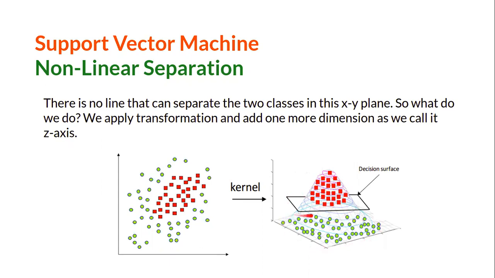So your hyperplane now can separate the red point and the green point. So there is no line that can separate these two classes in the XY plane. So what we do, we have to apply the transformation and add one more dimension, the Z axis. The kernel trick is used to rotate 2-dimensional space to 3-dimensional so that a class can be linearly classified. Here you cannot classify with a single line, but now you can see this plane looks like a single line if you put your eye over here. This is the magic where we turn our 2-dimension to 3-dimension.